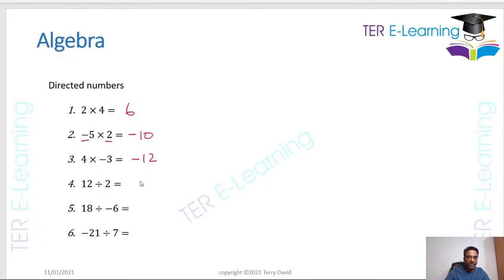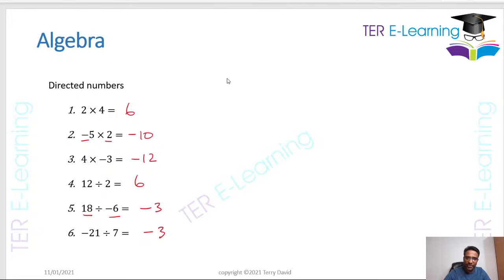This next one here, 12 divided by 2, you're dividing two positive numbers. This is going to give me 6. This next one here, we have a positive number divided by a negative number, right? 18 divided by minus 6 is going to give me minus 3. And then the last one, minus 21 divided by 7, right? You are taking a negative number and dividing by a positive number. So in this case, we're going to get minus 3 again, right?